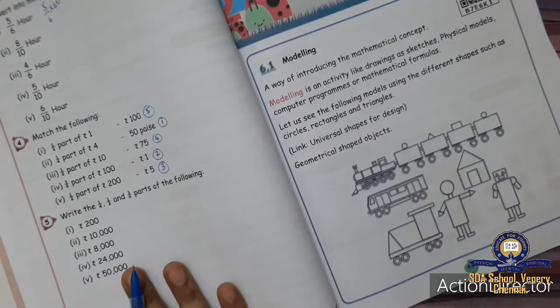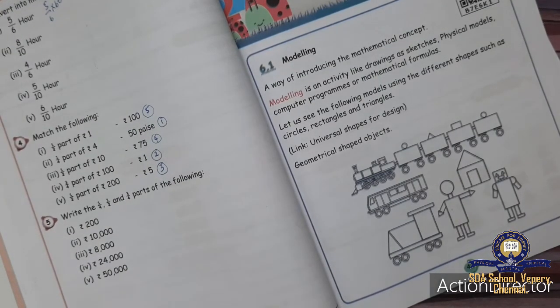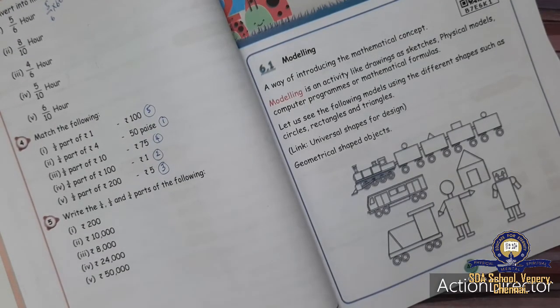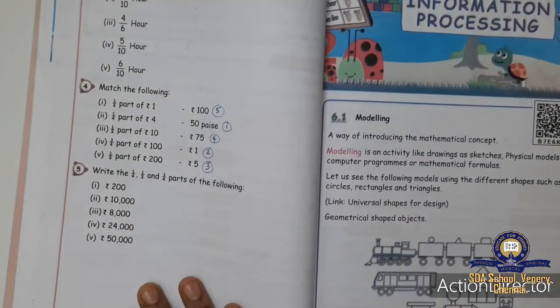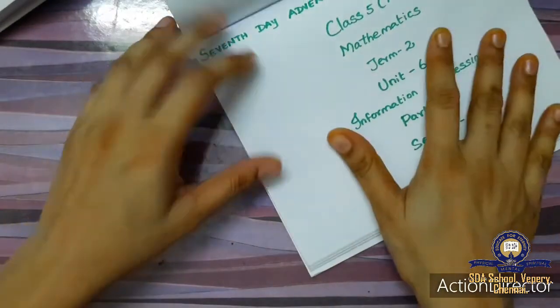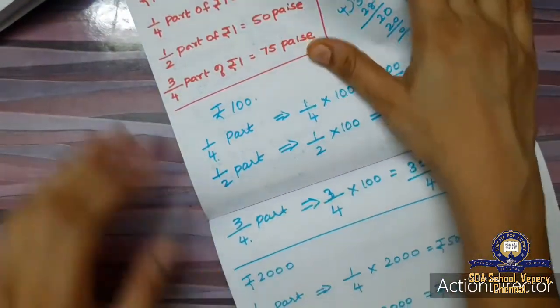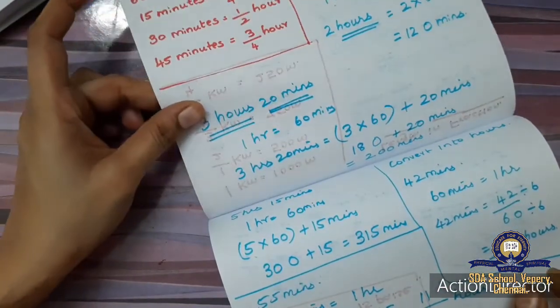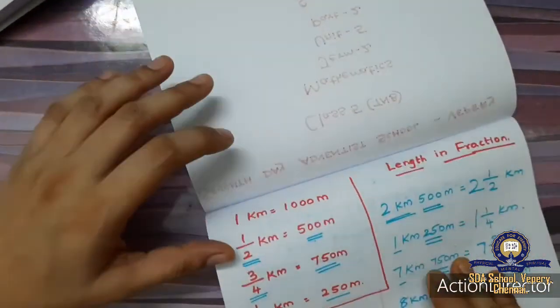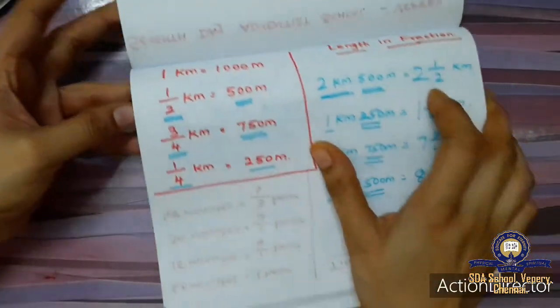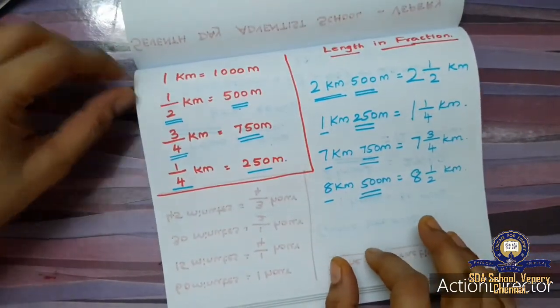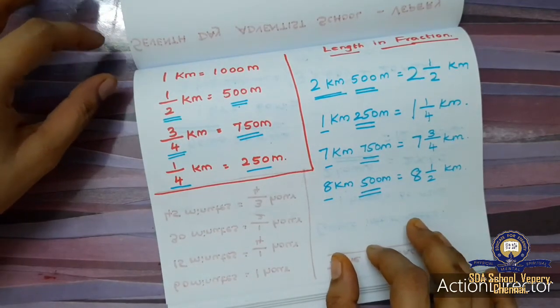Okay. And this is finding the part, how many part it is. Okay. Yes, with this the chapter is over. You have to remember three things, the formulas and the conversions. Okay, so these conversions you have to remember, and the formula to find the time and distance you have to remember.